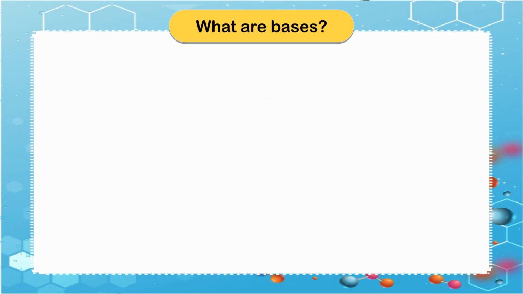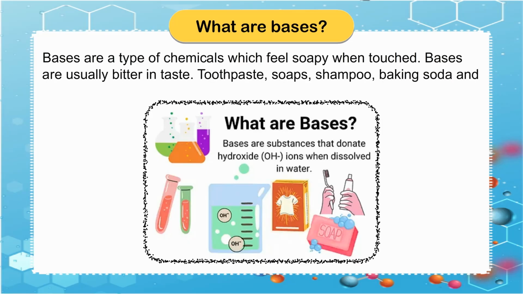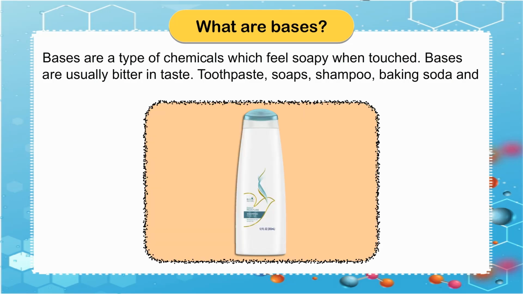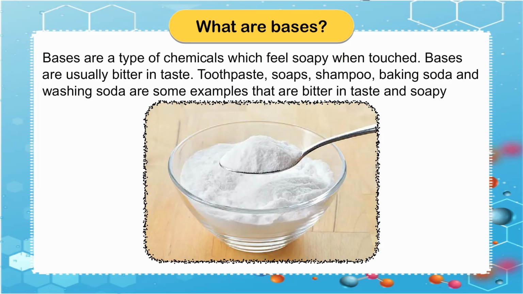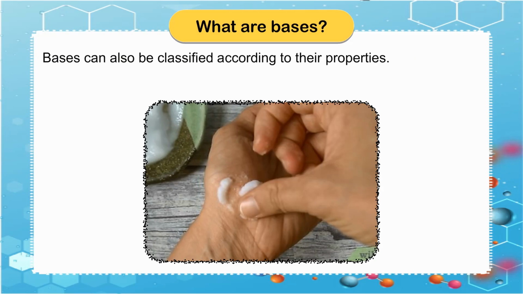What are bases? Bases are a type of chemicals which feel soapy when touched. Bases are usually bitter in taste. Toothpaste, soaps, shampoo, baking soda, and washing soda are some examples that are bitter in taste and soapy in touch. Take a pinch of baking soda between your fingers and rub it with a drop of water. You will feel it like soap. Bases can also be classified according to their properties.